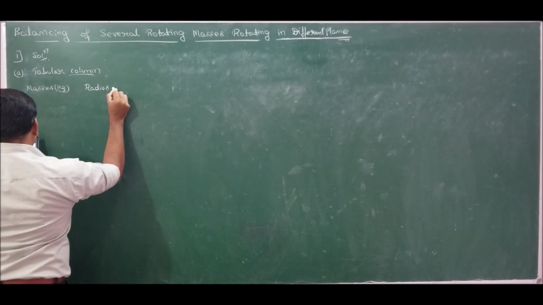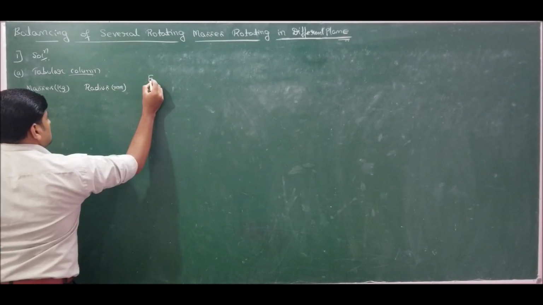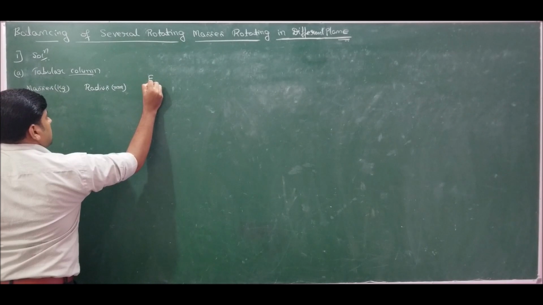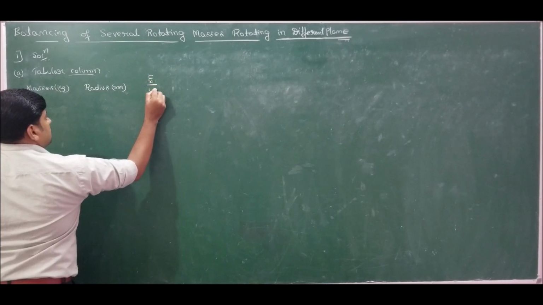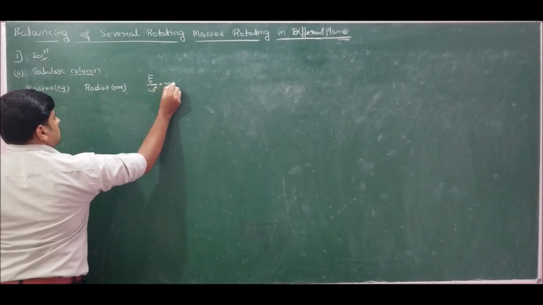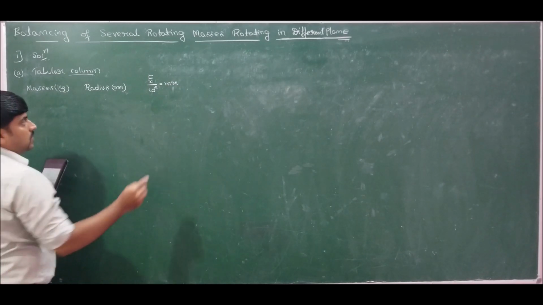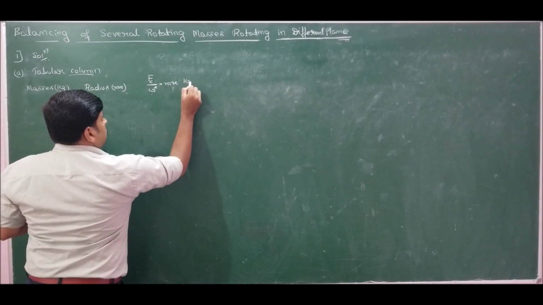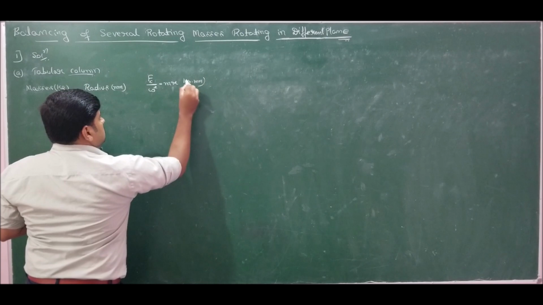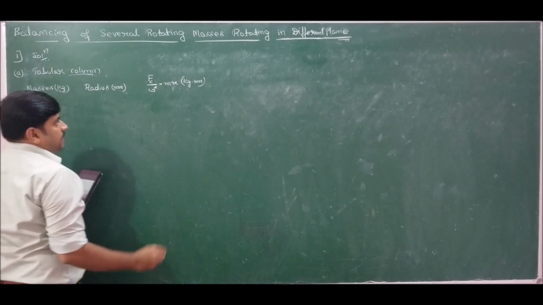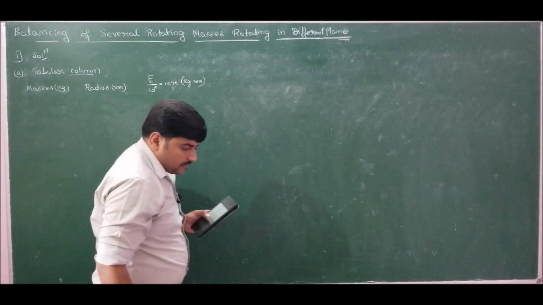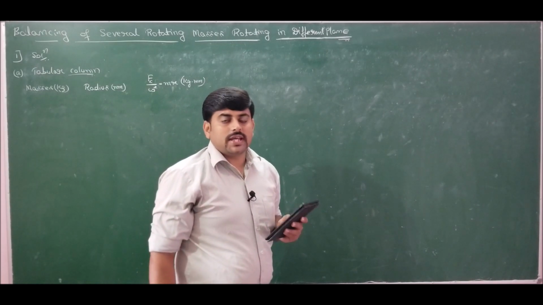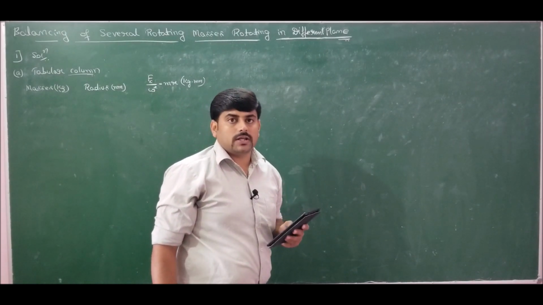Here the radius are specified in millimeters. Since the RPM of the crank is not specified, I will take Fc by omega square, which is equal to m into r. This we already know. So this will be of the unit kgmm. Now finally, for balancing of several masses rotating in different planes, we should go for a couple polygon also.